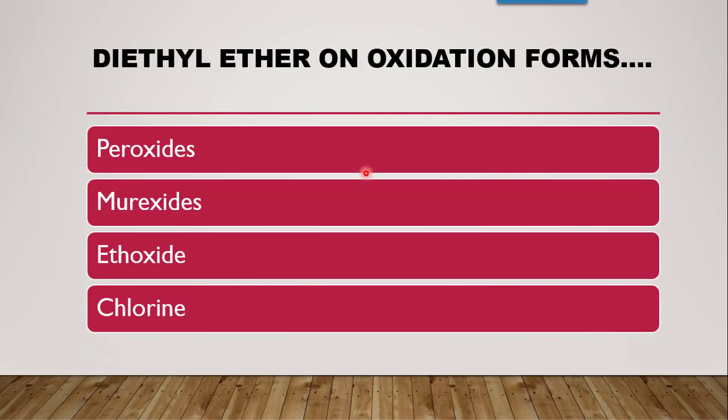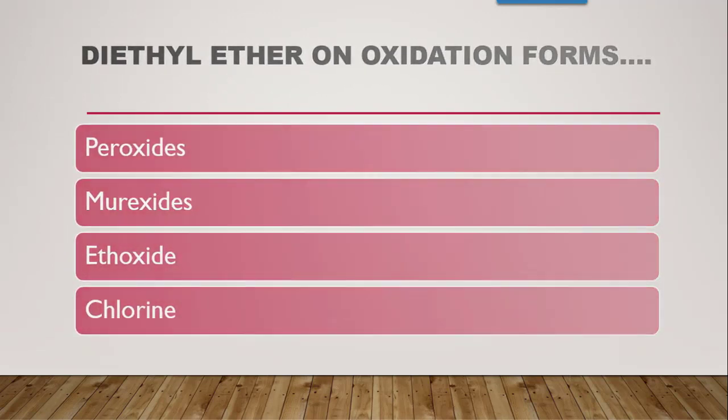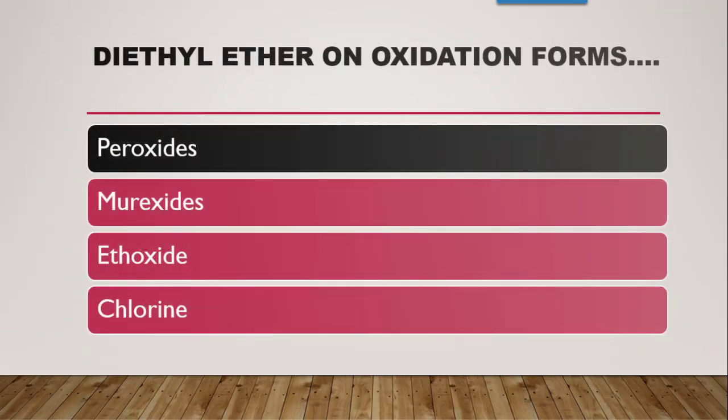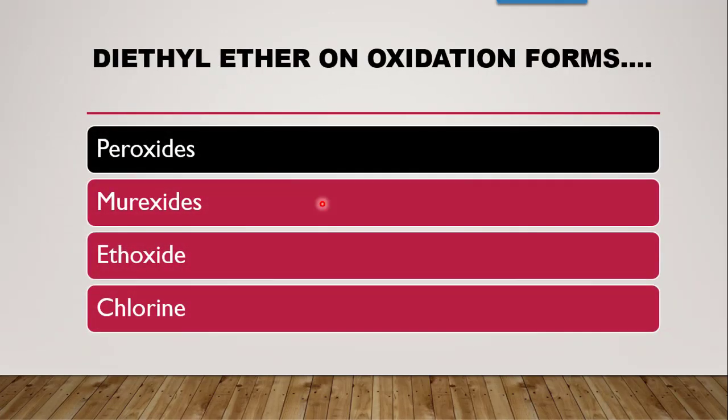Next question is, diethyl ether on oxidation forms which of these? Whether they form peroxides, murexides, ethoxide, or chlorine. So according to the stability and storage, which we have covered, diethyl ether on oxidation, in the presence of air and light, will form peroxides. So the correct answer is peroxides.